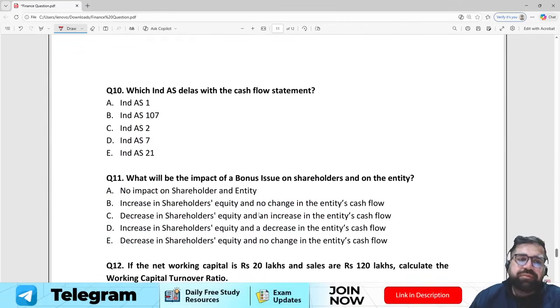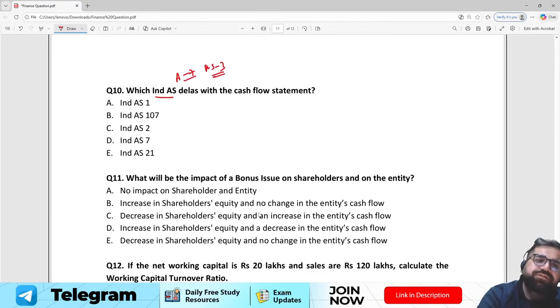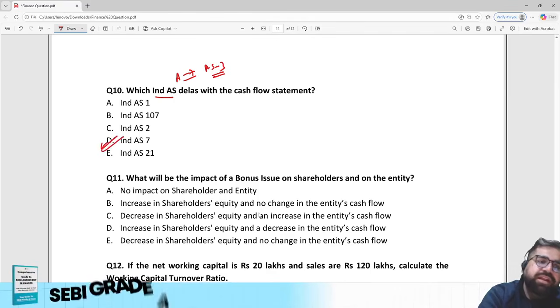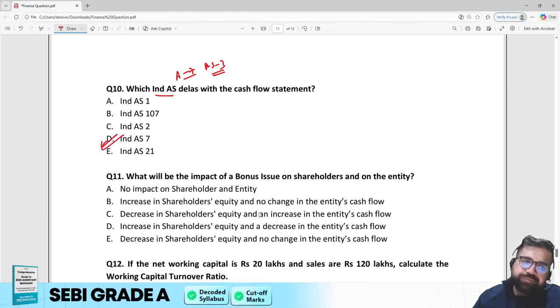Right? Question 10. Which Ind AS deals with cash flow? Ind AS has been asked. So Ind AS for cash flow is 7. Right? Accounting standard is 3 for cash flow. So the correct answer will be option number D, Ind AS 7.